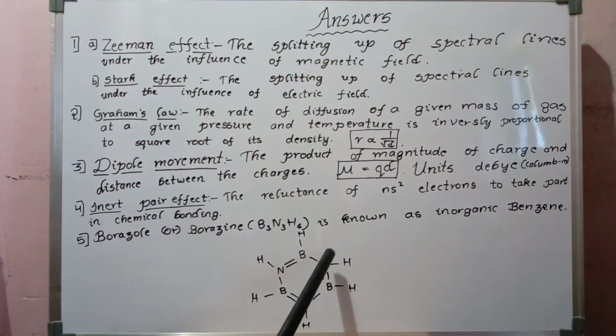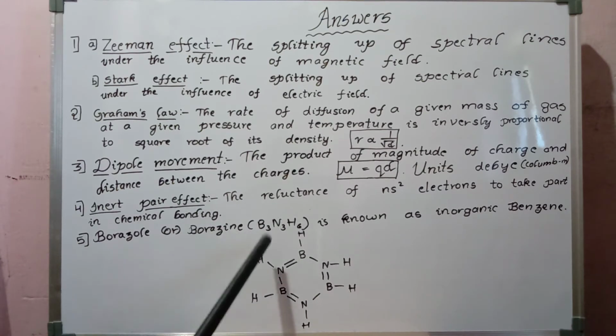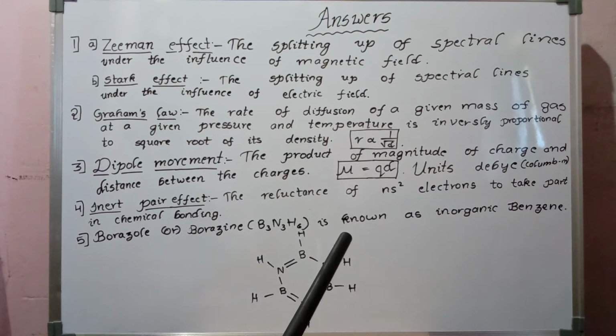So this is the structure of inorganic benzene. It is similar to the benzene structure, C6H6, like this only. So inorganic benzene is nothing but borazine or borazole, B3N3H6. So the structure is like that only.